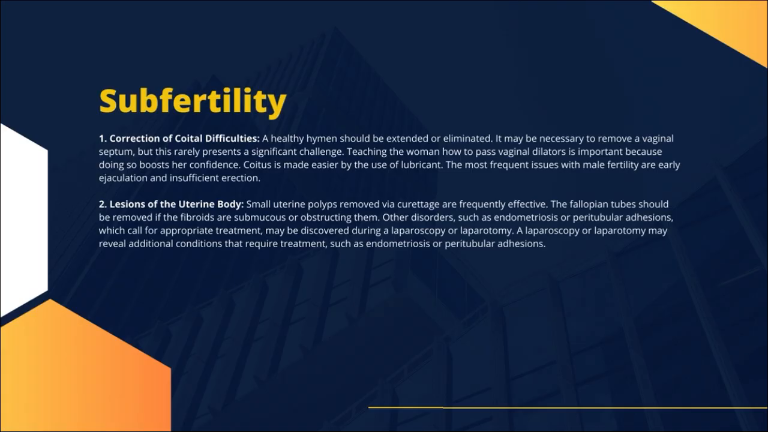2. Lesions of the uterine body. Small uterine polyps removed via curettage are frequently effective. The fallopian tubes should be removed if the fibroids are submucous or obstructing them. A laparoscopy or laparotomy may reveal additional conditions that require treatment, such as endometriosis or peritubular adhesions.